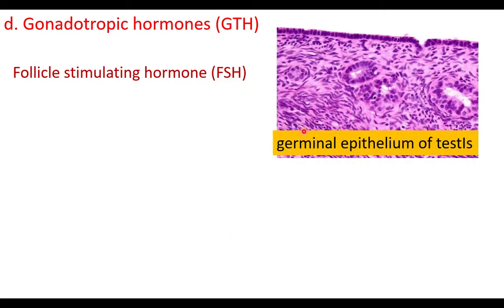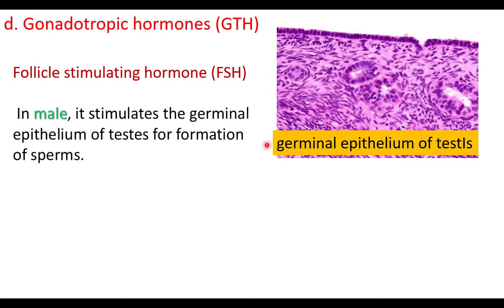The testis is the male reproductive organ. It has germinal epithelial cells. FSH acts on the germinal epithelial cells of the testis, so the cells produce sperms. In male, FSH stimulates the germinal epithelium of the testis for formation of sperms. Sperm production is stimulated by FSH in male.